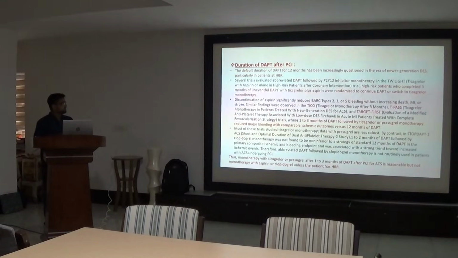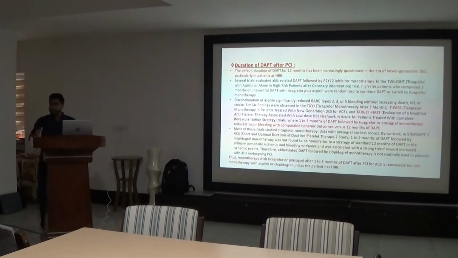Several trials evaluated that DAPT followed by P2Y12 inhibitor monotherapy is advisable. High-risk patients who had completed 3 months of uneventful DAPT with ticagrelor plus aspirin were randomized to continue DAPT or switch to ticagrelor monotherapy. The discontinuation of aspirin significantly reduced BARC type 2, 3 or 5 bleeding without increasing death, MI or stroke. Similar findings were observed with the TICO study and the TARGET-FIRST study. The recommended strategy is 1 to 3 months of DAPT followed by ticagrelor or prasugrel monotherapy to reduce major bleeding, with comparable ischemic outcomes versus 12 months of DAPT.